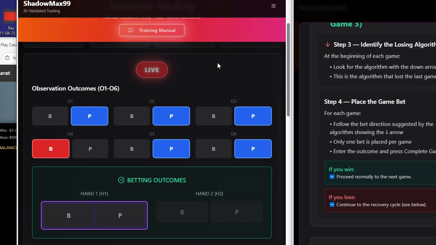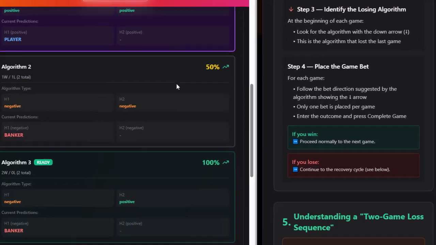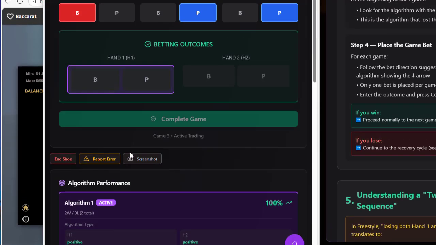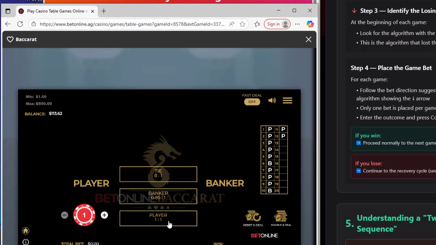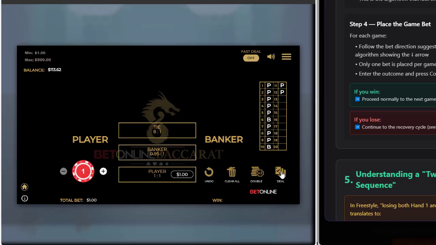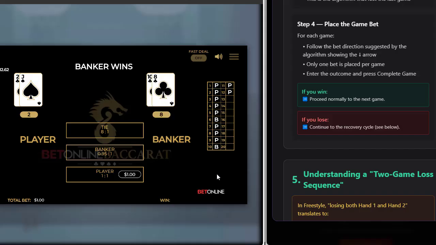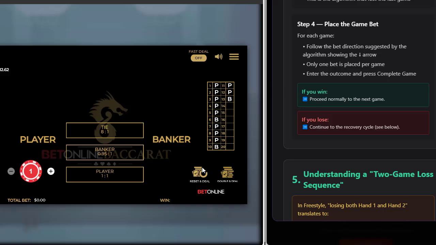All right, so in this case, we're going to look for the lowest algorithm, which is the down arrow. It says play player. So we're going to put our chip on player. 1 unit, okay? 1 unit should be no more than 2% of your bankroll, okay? No more than 2% of your bankroll.